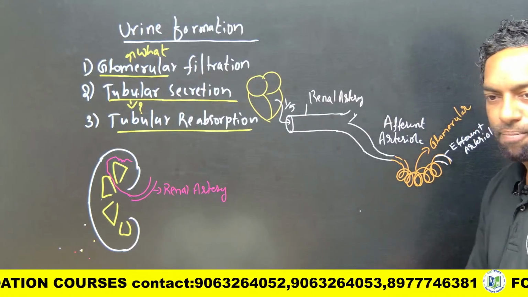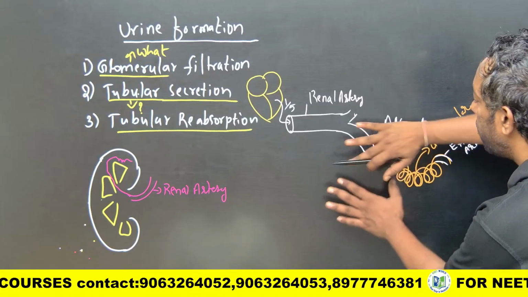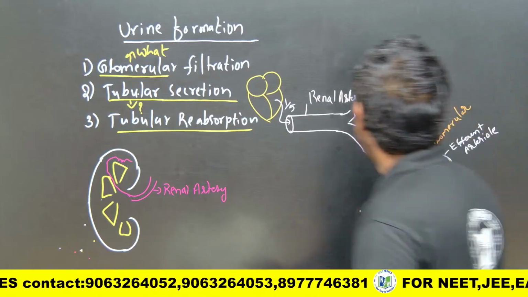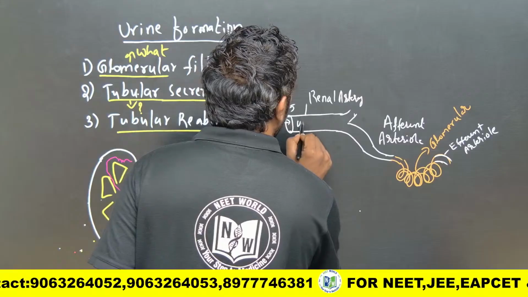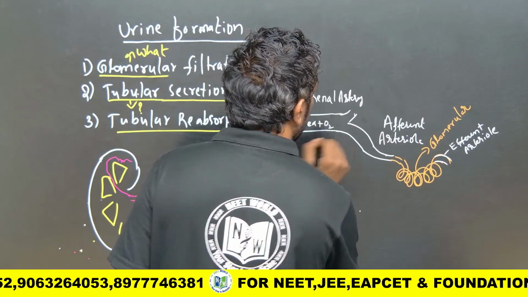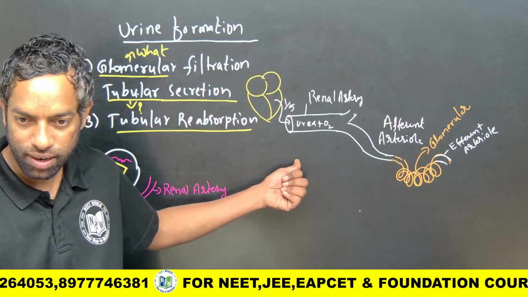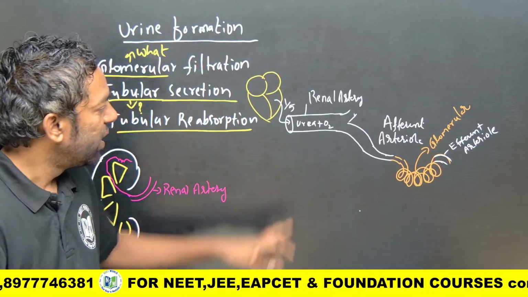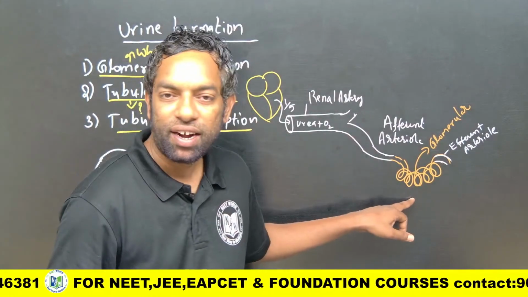So this blood they carry is the combination of urea and oxygen. They carry urea and oxygen. So urea can be filtered, not oxygen.